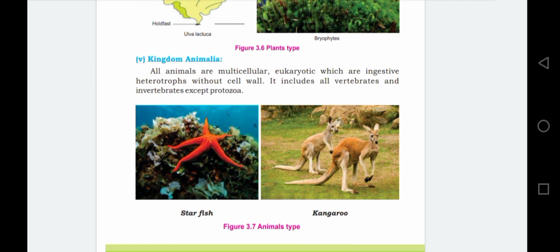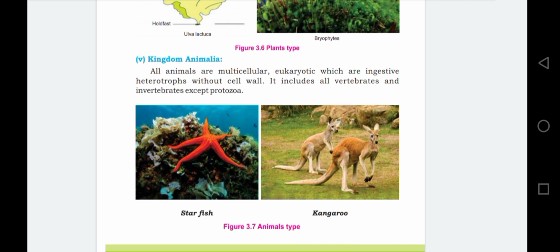Ingestion is taking in of food or nutrients orally. Just like in the case of plants, animals and human beings, they ingest food by mouth, and they are heterotrophs.